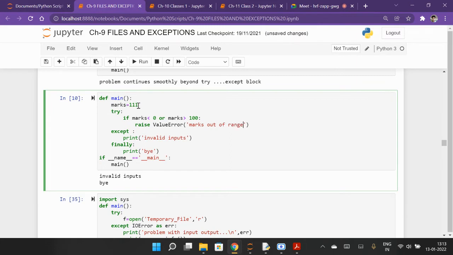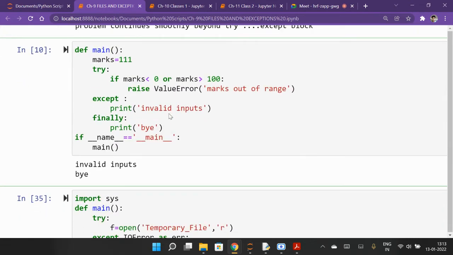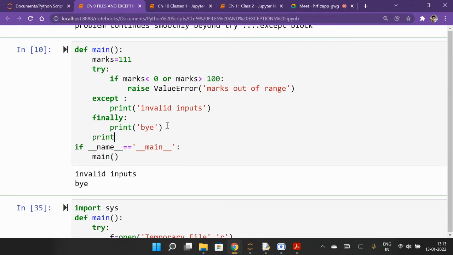Okay, see, marks we have given is 111. Try: if marks is less than 0 or marks is more than 100, raise value error, and this will not be printed I think. Except: if a value error is raised, like it is out of range, then in that case it will print invalid inputs. In the PPT they have written pass, so I have removed pass and written invalid inputs here. Now if I run the program, you can see the output. Here you may give one more, like in the PPT: program executed after handling exception.